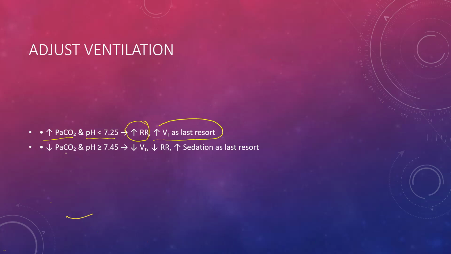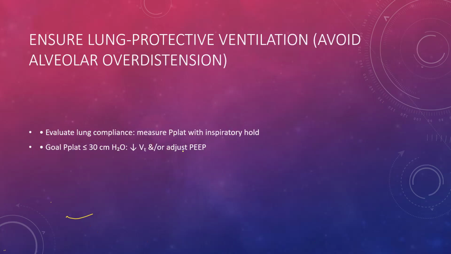If the carbon dioxide concentration is decreased and pH is increased, how will you counter this? By decreasing the tidal volume, decreasing the respiratory rate, and sedation as a last resort. So if the carbon dioxide is increased, tidal volume is the last resort. If the carbon dioxide is decreased, then sedation is the last resort.